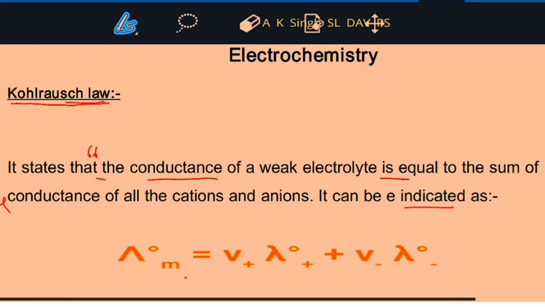It can be indicated as lambda naught m is equal to v plus lambda naught plus, v minus lambda naught minus. One is lambda naught plus, other is lambda naught minus. One is v plus, other is v minus.